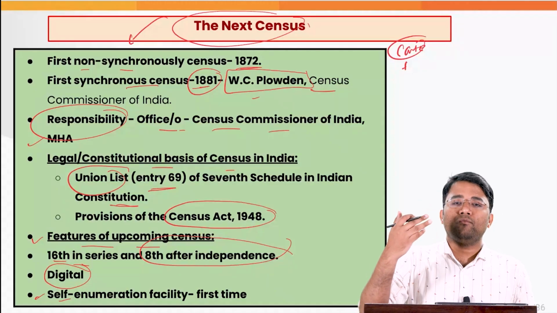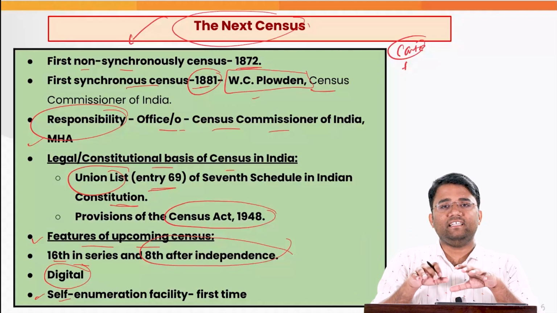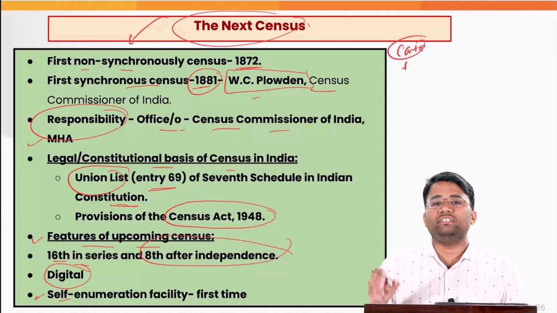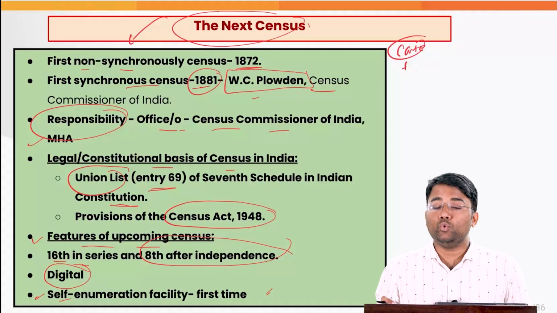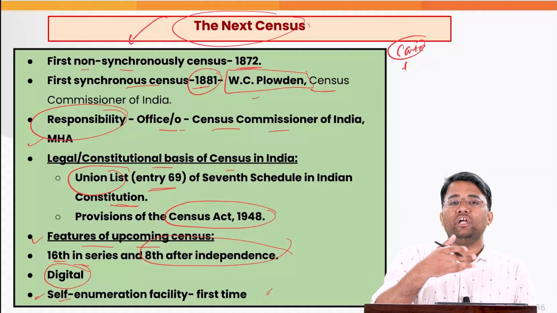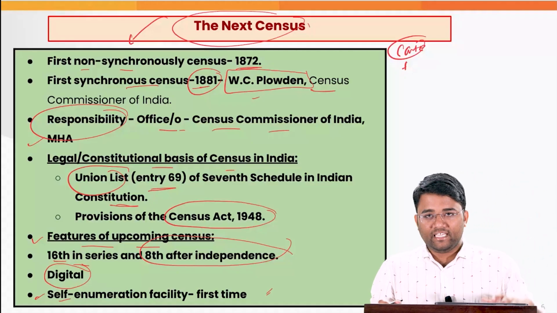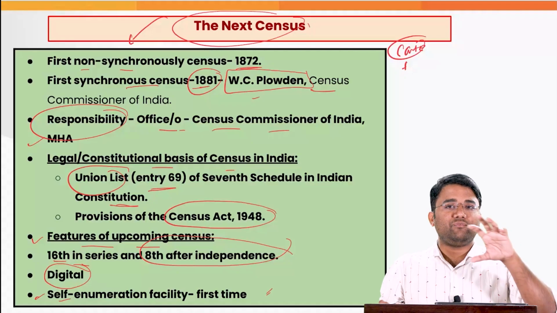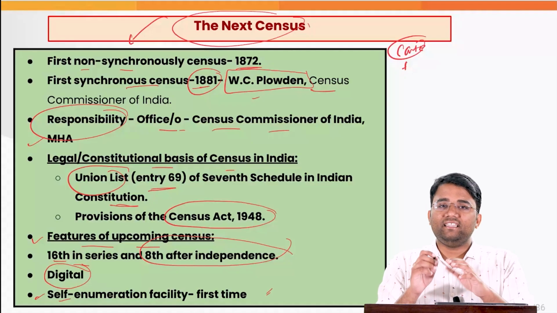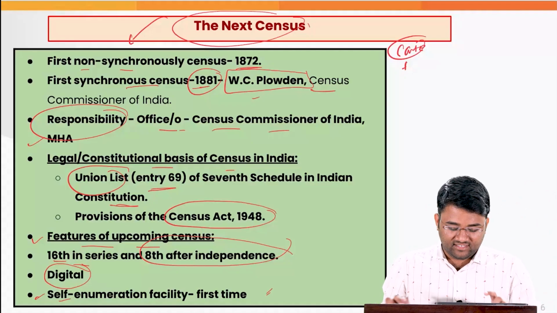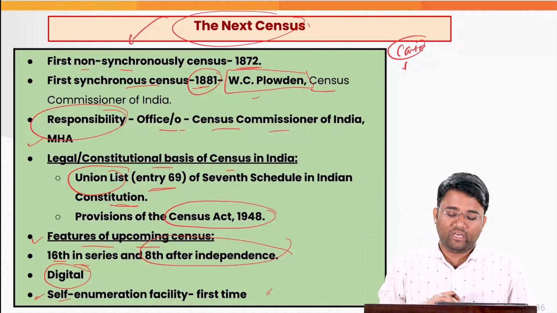As you fill different forms online, for example the UPSC prelims form that UPSC releases, you fill all the details yourself: name, occupation, address, everything. Similarly, there will be a facility of self-enumeration with the help of a portal where you can feed all your details related to yourself, your family, your occupation without the help of any enumerator. In earlier times, surveyors or enumerators came to our homes, noted down all the information, and then fed it in. But in this case, there will be a self-enumeration facility, so even without the help of enumerators, we can fill in our details on our own.